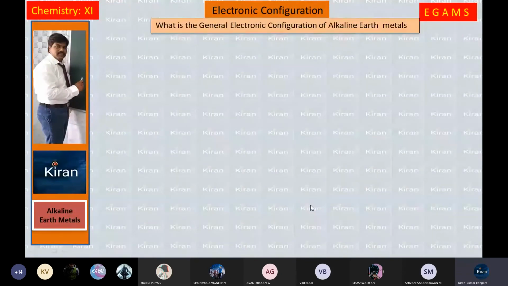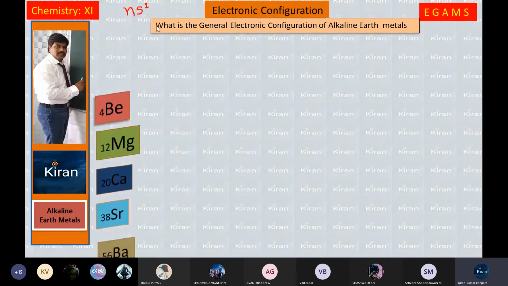Second topic is electronic configuration. Coming to the electronic configuration, what is the general electronic configuration? The second A group elements' general electronic configuration is ns2. ns2 is the general electronic configuration of second A group elements. We'll see how the ns2 will come.